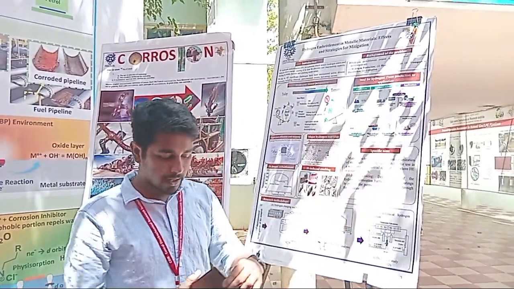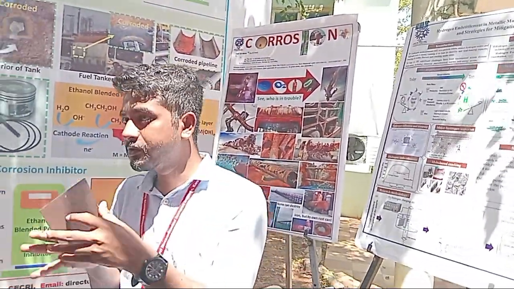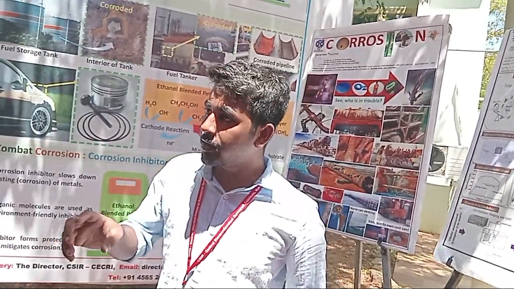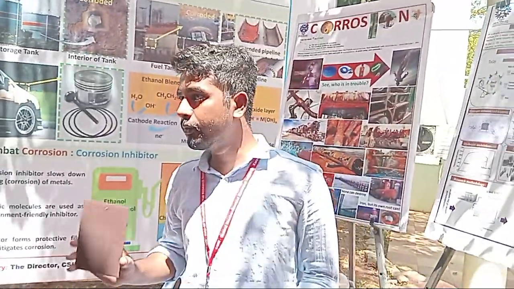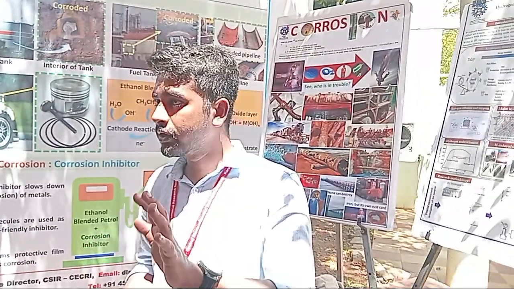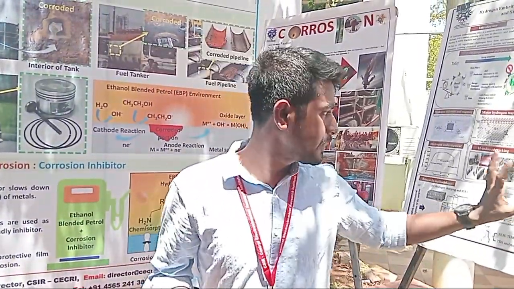So what happens? On this side hydrogen is getting generated, and after that hydrogen diffuses through the metal. Then from this side it will come out at a certain point, and we will check that. That's how we can say how the permeation changes after coating, after coating 3-4 layers, and how much hydrogen is permeated. That's one experiment we do.